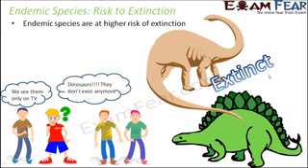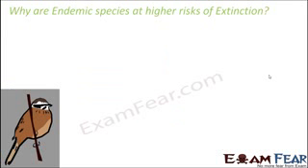So endemic species are at higher risk of extinction. That's because the endemic species are located in a small area, within a small geographic area they are located. So if something wrong happens in that particular area, then the endemic species might become extinct. So they are always at a higher risk of extinction.